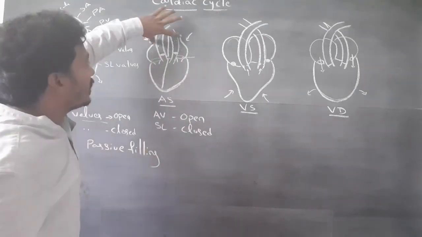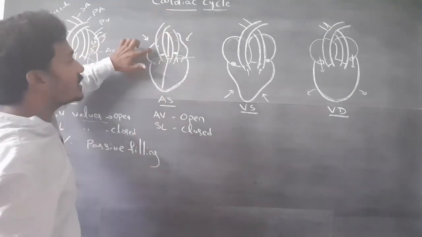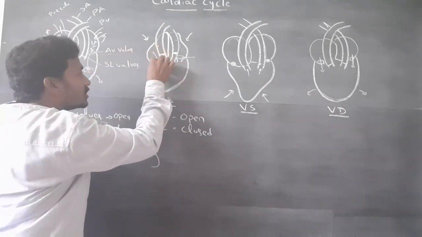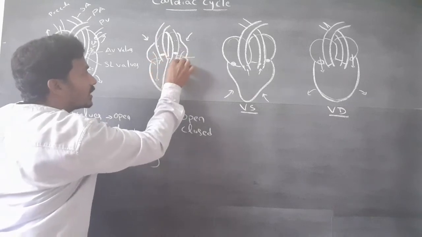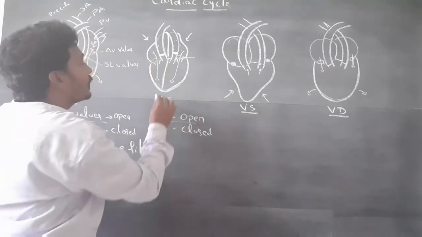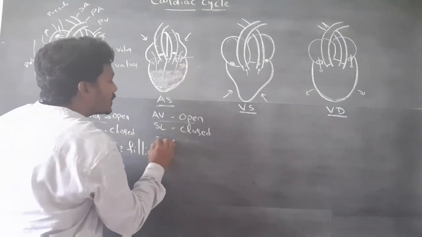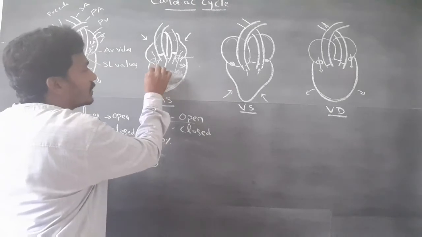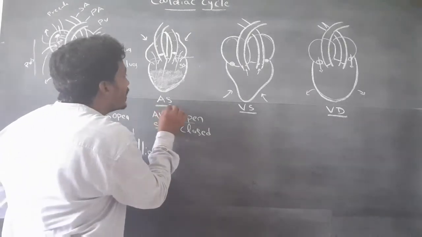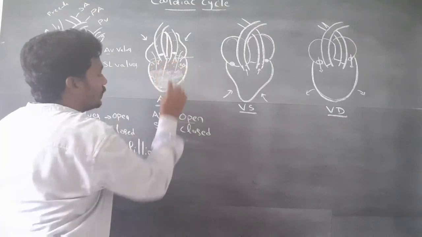When the atria contract, pressure increases in the atria, and this causes blood to enter the ventricles through the AV valves. 30% of the ventricles are filled in atrial systole.